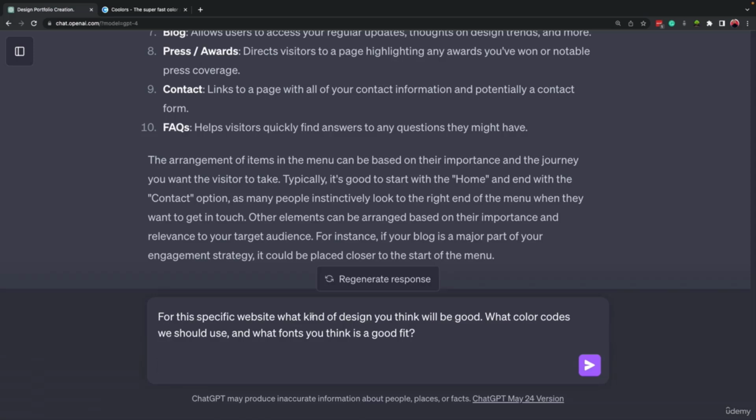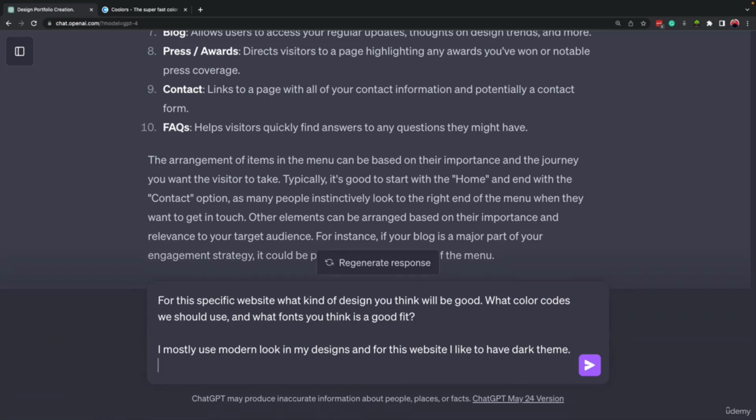All right, I mentioned that for this specific website, what kind of design you think will be good, what color codes we should use, and what fonts you think are a good fit. Now, you can also mention your taste. For example, I mentioned that mostly I use modern look designs. Let's say I'm an interior designer and I create stuff with a modern look. And for this website, I prefer to have a dark theme.